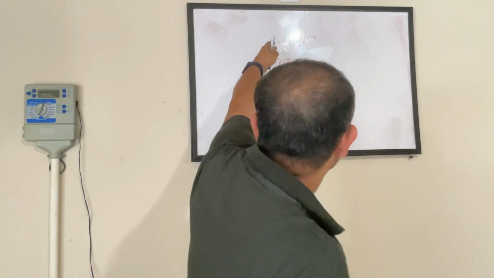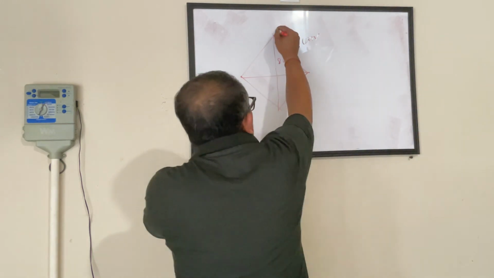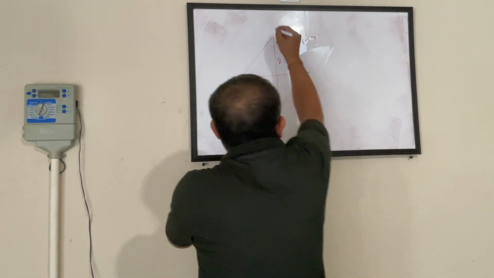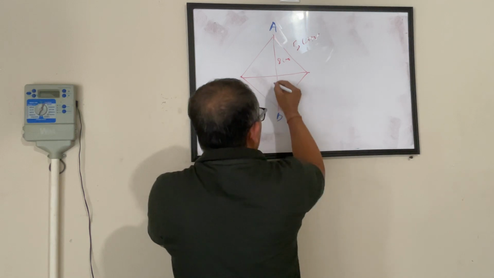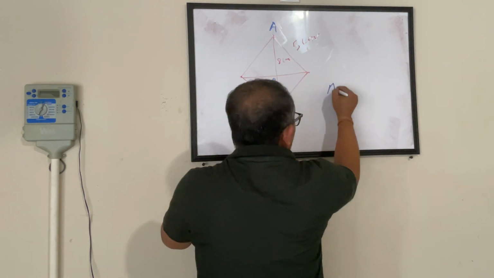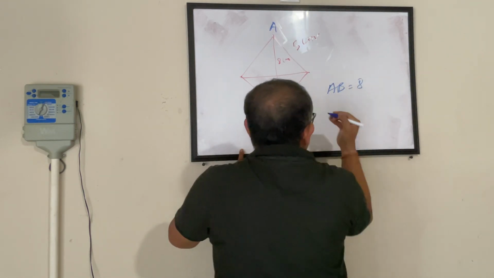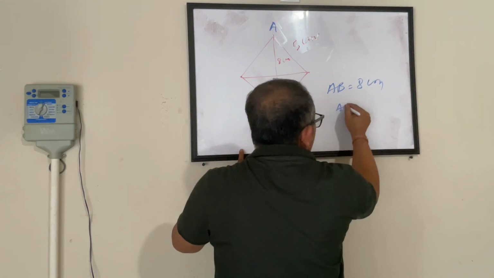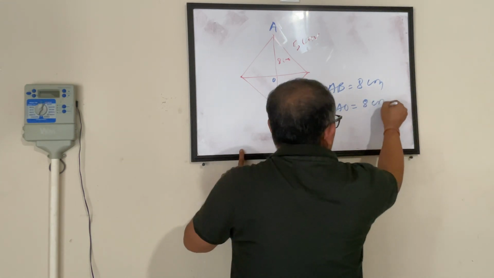You are probably thinking that, let's say this is A and this is B and this is O, this is the length of AB. AB equal to 8 centimeter. I am not saying AO equal to 8 centimeter.